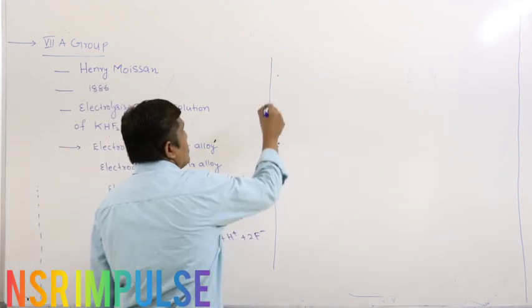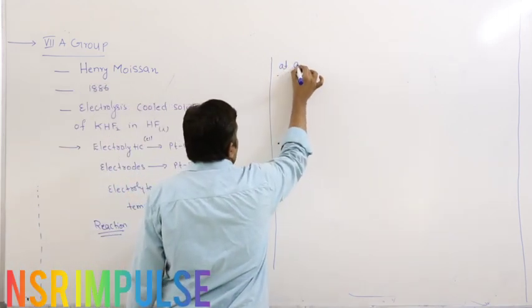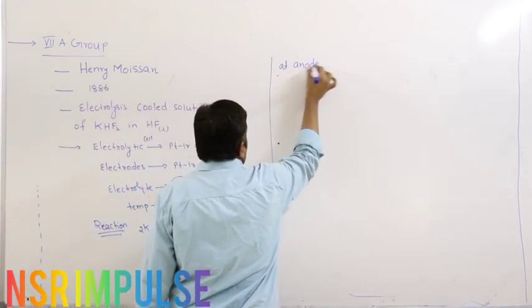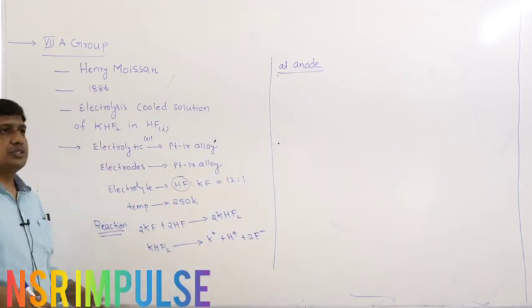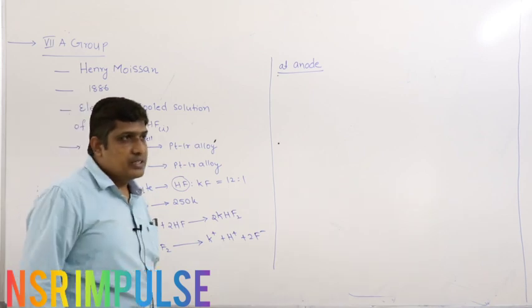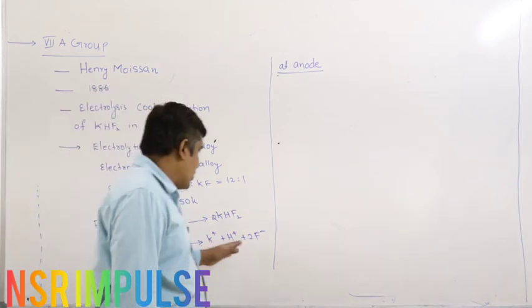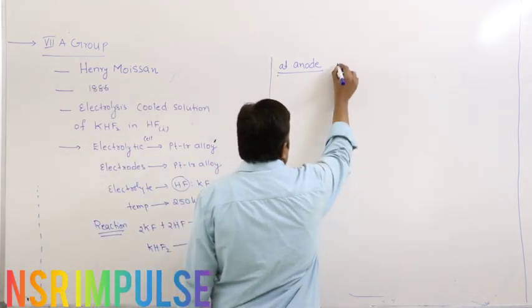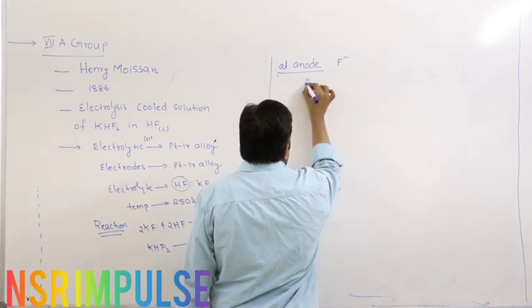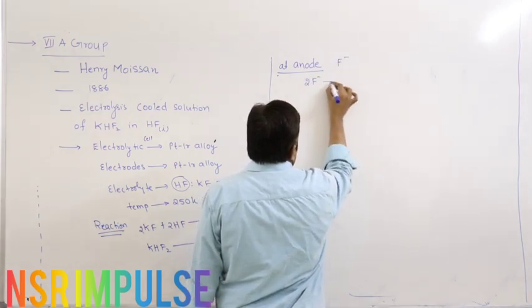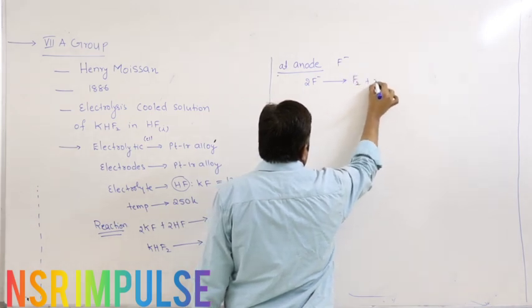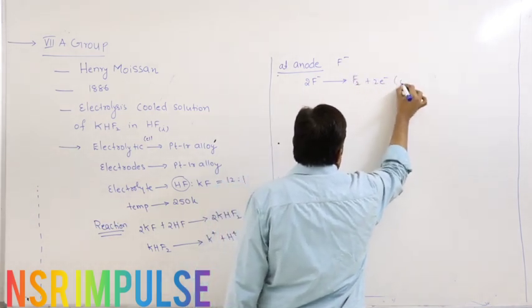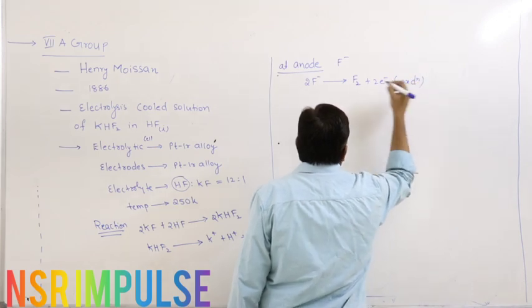In the presence of an electric field, the anion migrates towards the anode. So what is the anion here? We have only one anion here. What is that? F minus. If I use an aqueous solution, then OH minus will also be present, and there will be competition. So here we have only one anion, F minus. F minus discharges its charge by loss of 2 electrons and converts into F2. We call it oxidation.